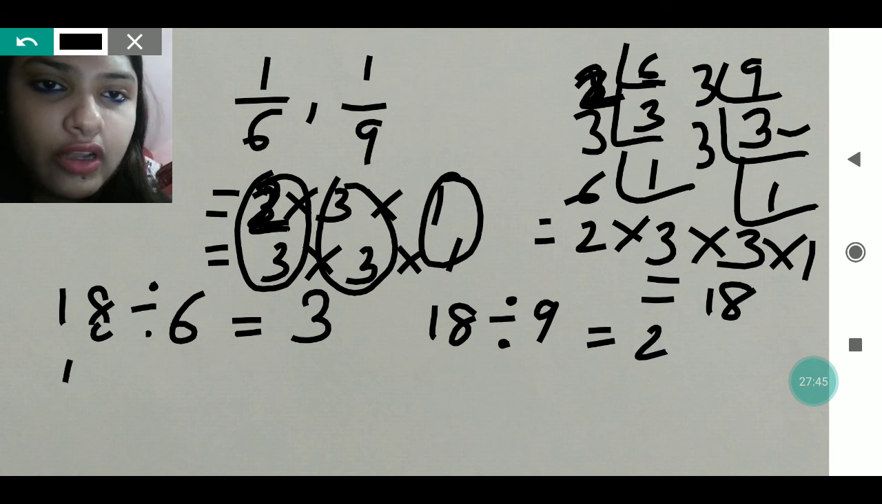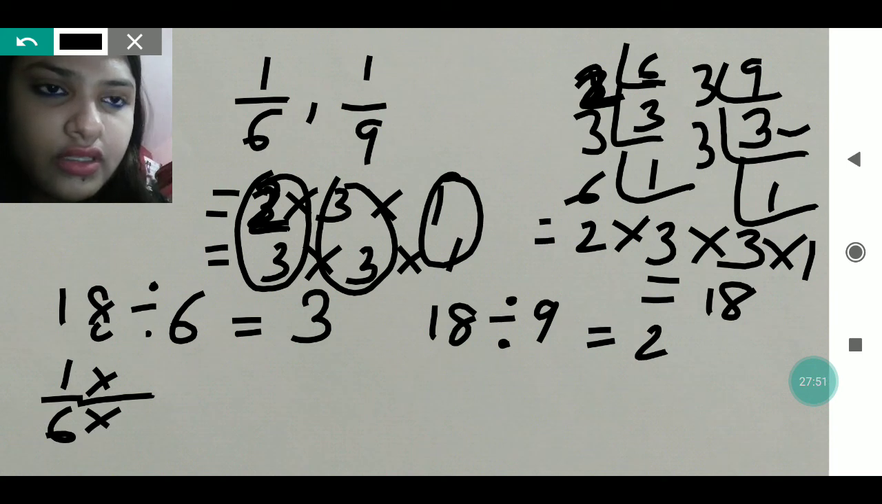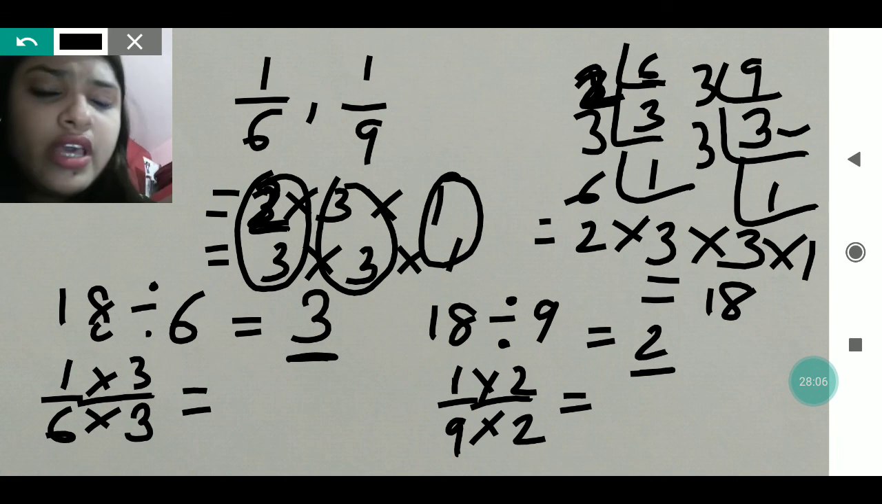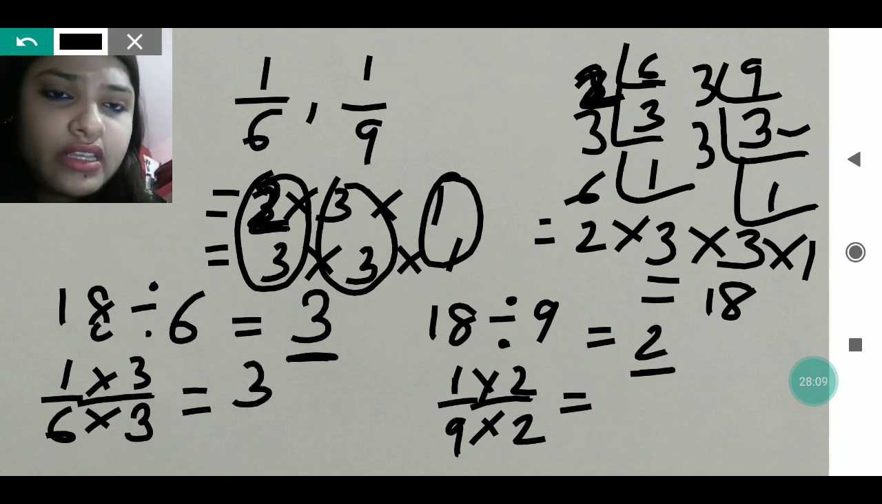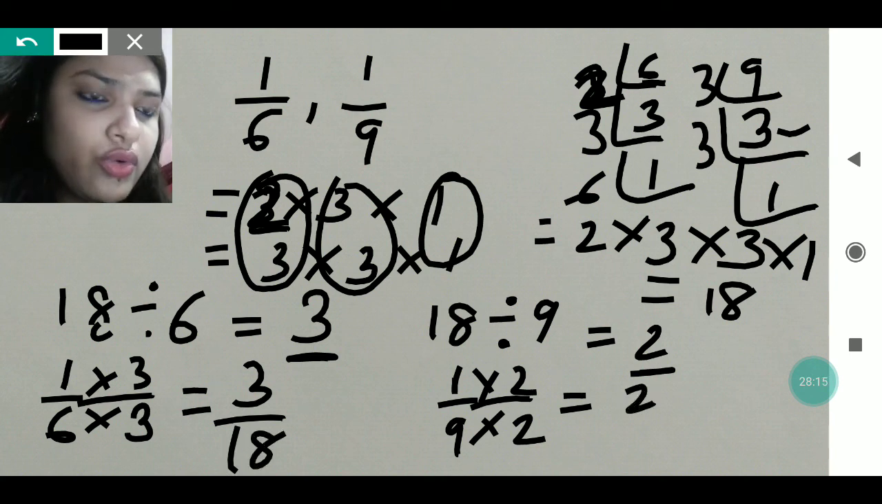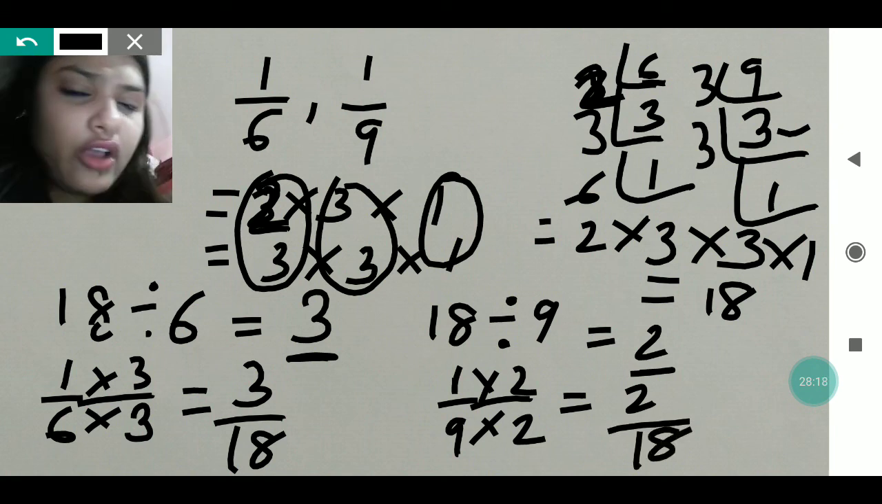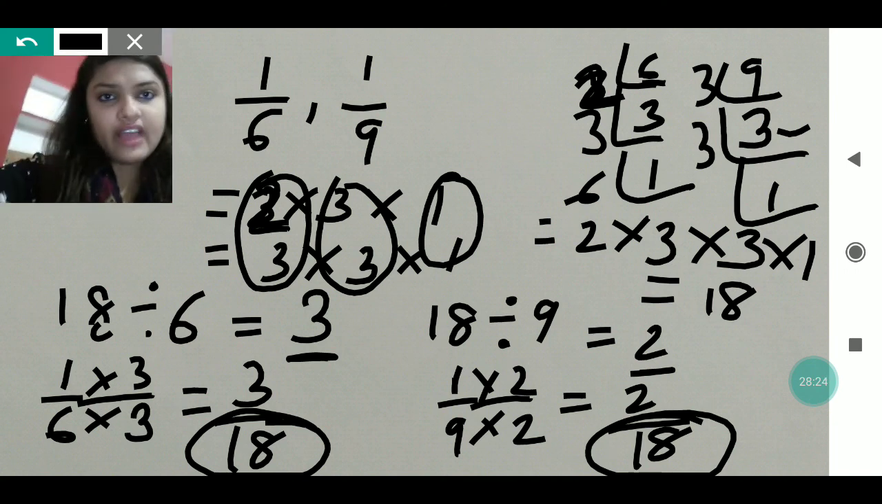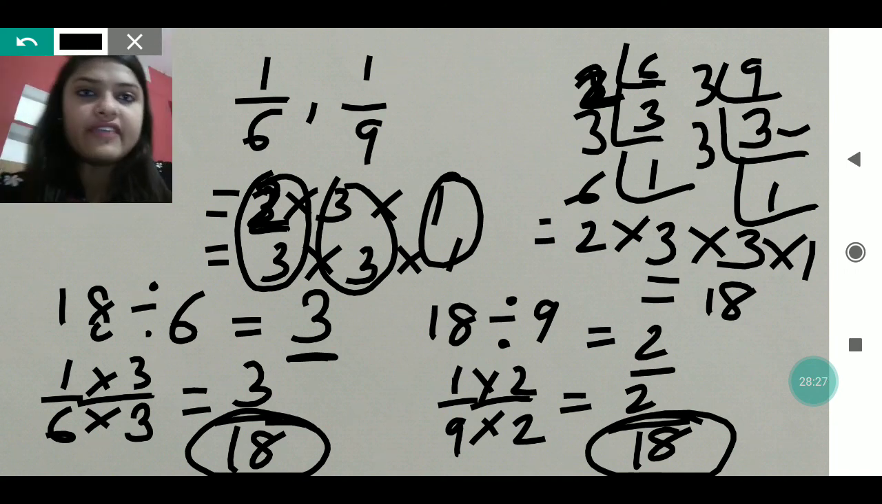Now it's very easy. For 1 by 6, write 3. Now 1 by 9, with which 2. Now you do 1 into 3 is 3, 6 into 3 is 18, 1 into 2 is 2, and 9 into 2 is 18. Now you have got the same denominator, my dear, 18. So now it is a like fraction. Previously it was not a like fraction, but now it is.